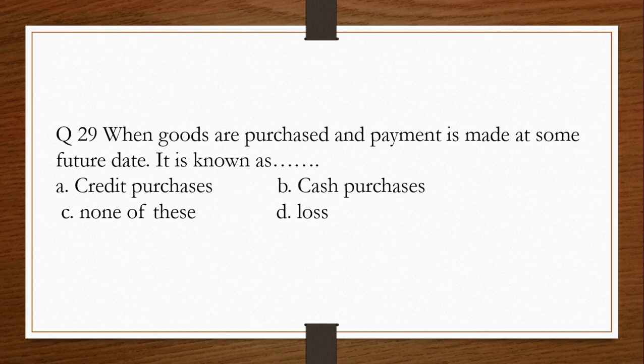Question number 29. When goods are purchased and payment is made at some future date, it is known as dash. A. Credit purchases, B. Cash purchases, C. None of these, D. Loss. The answer is A. Credit purchases.